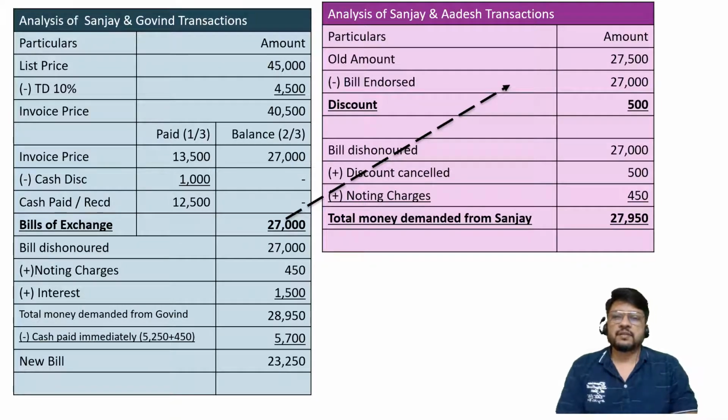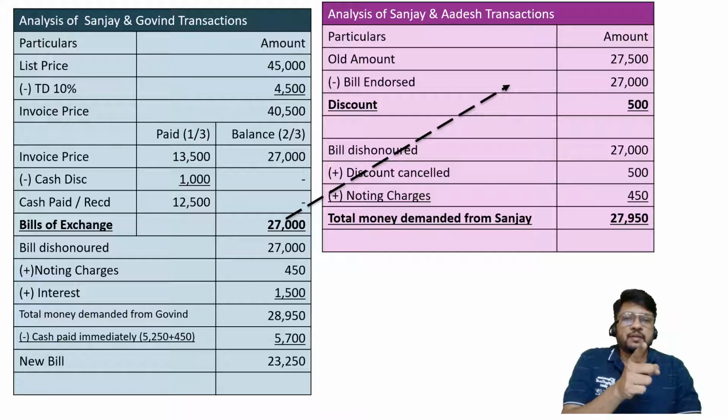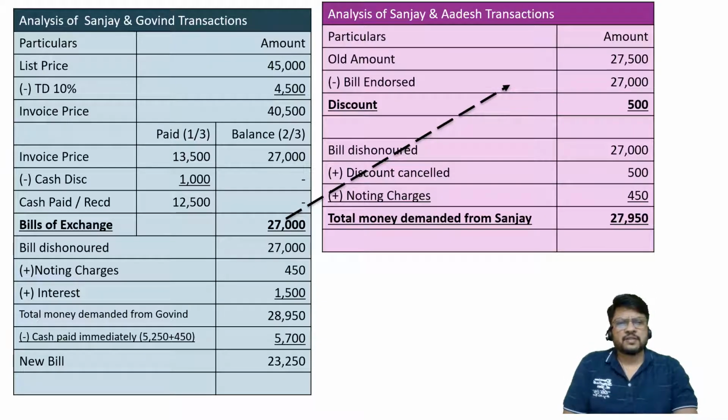First transaction is the old amount between Sanjay and Adesh, but it's an opening balance, it's not a transaction. In journal we pass the entries for transactions, not for the balances. So for the 27,500 we are not going to consider any entry in the journal book.